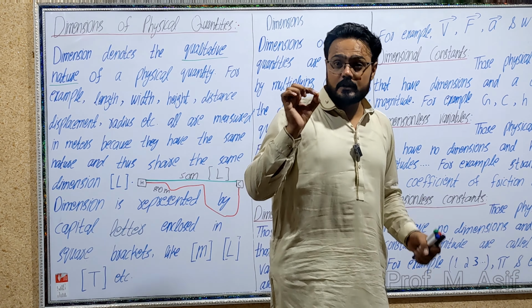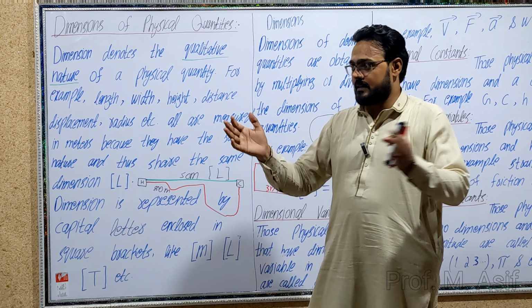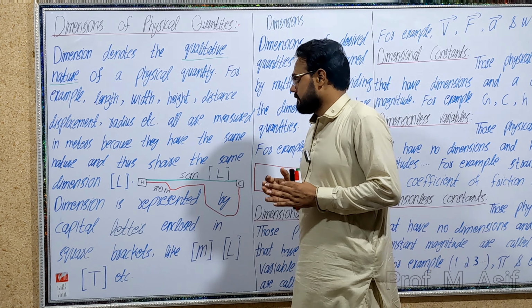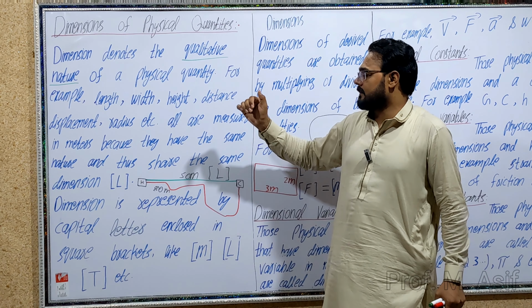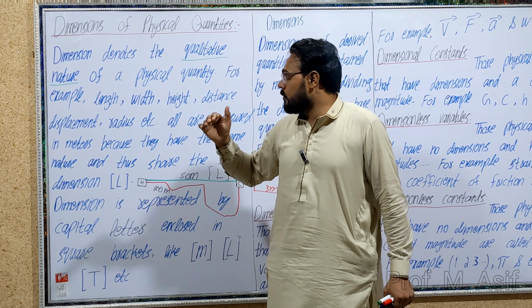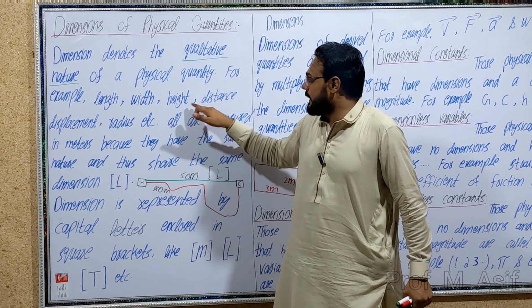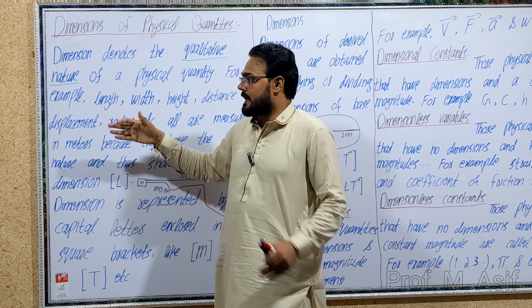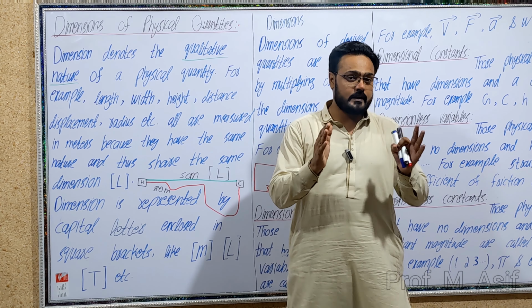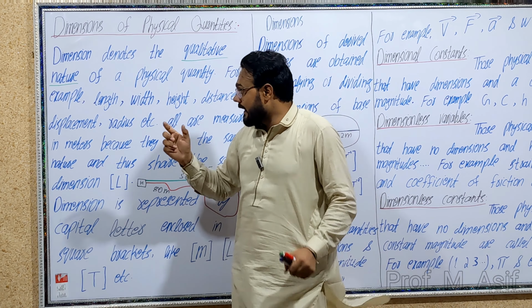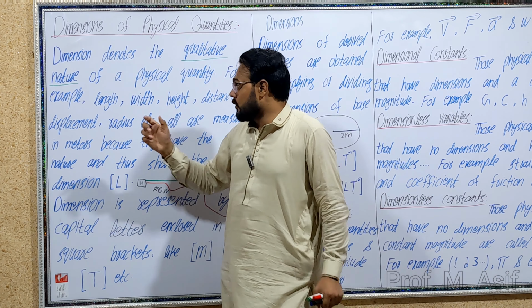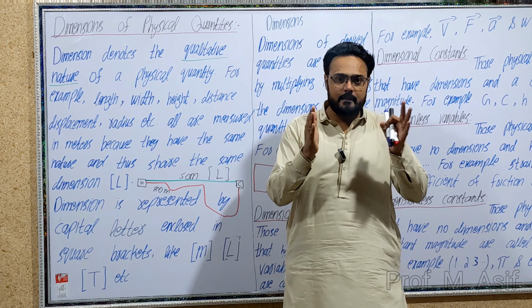Now, an important short question that may come in exam. Note down this question. The question is, why do length, width, height, distance, displacement and radius have the same dimension?